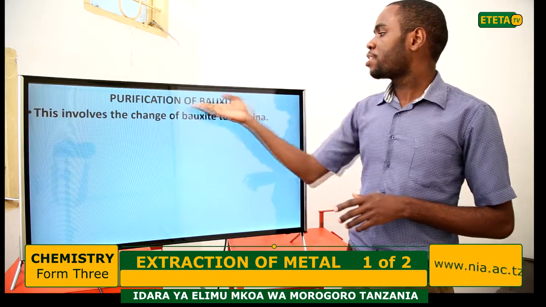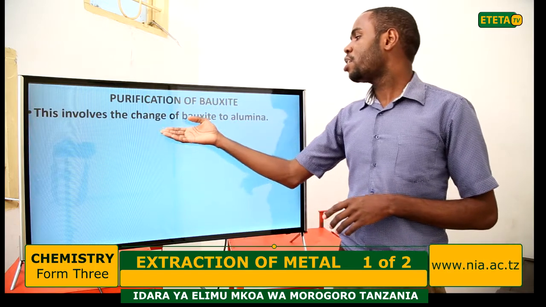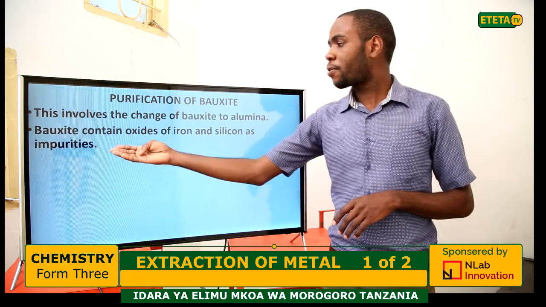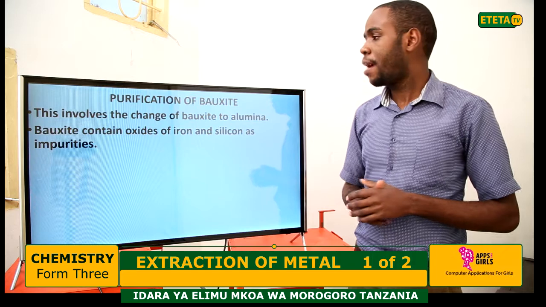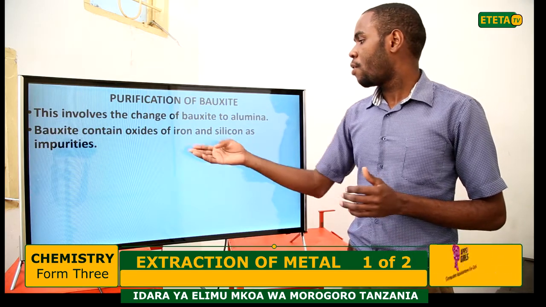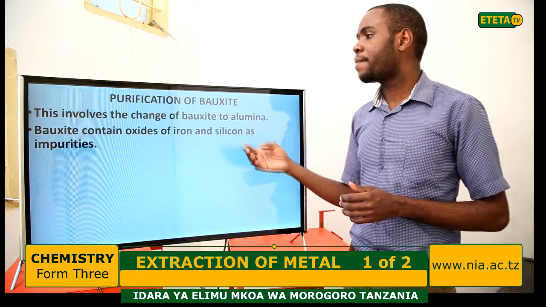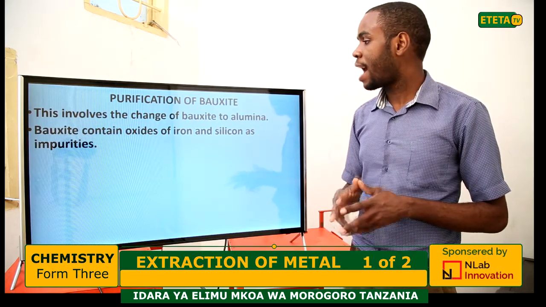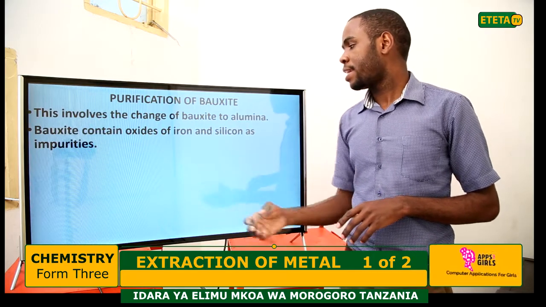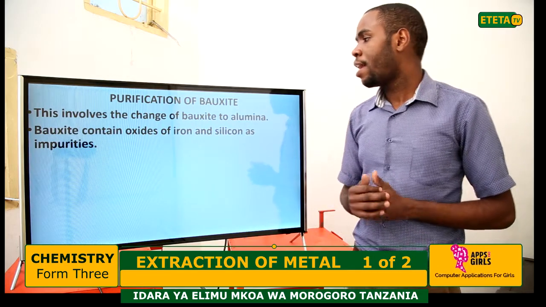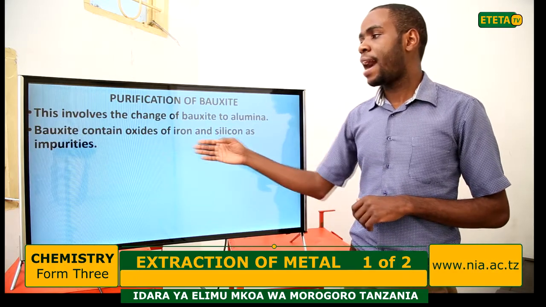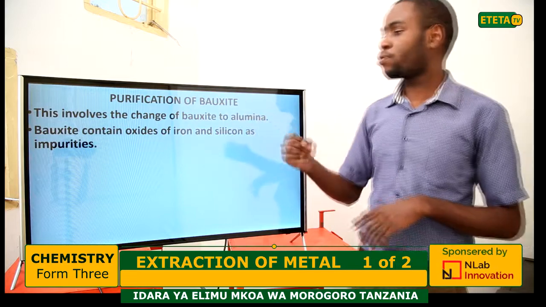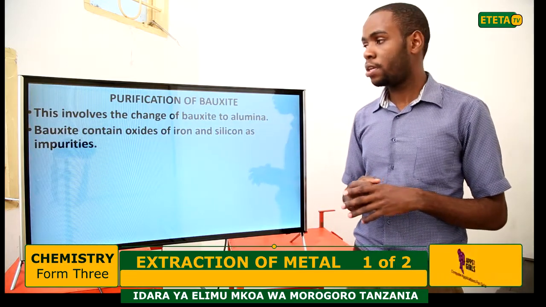Bauxite contains oxides of iron and silicon as impurities, which are iron oxide and silicon oxide. So these are the impurities in bauxite, and the purpose of purification is to remove them.